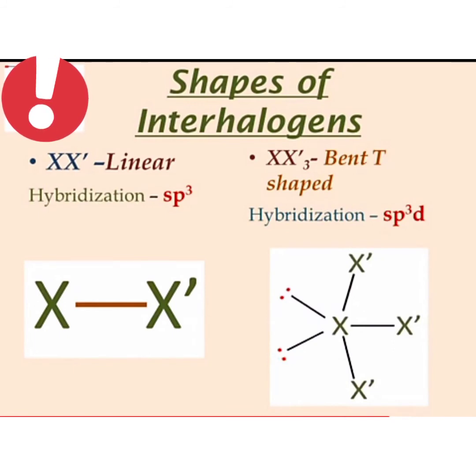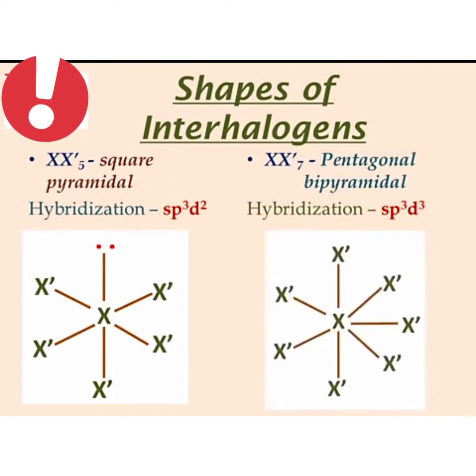Shapes of interhalogen compounds. XX' is linear in shape with sp3 hybridization. XX'3 has bent T shape and sp3d hybridization. XX'5 is square pyramidal with hybridization of sp3d2. XX'7 is pentagonal bipyramidal with hybridization of sp3d3.